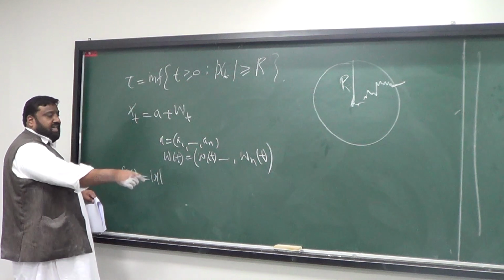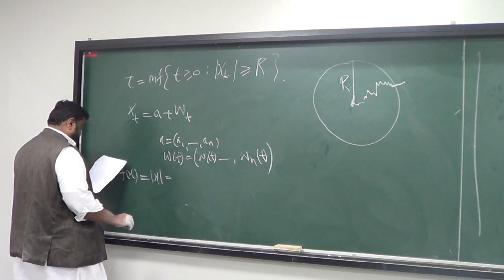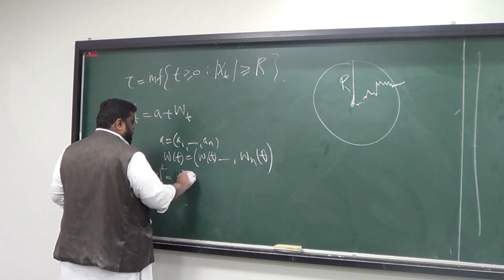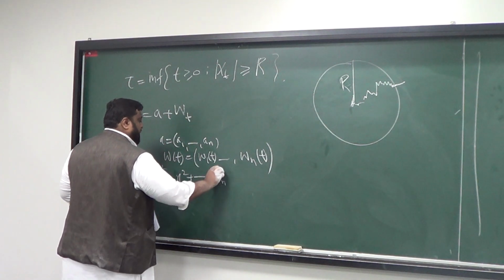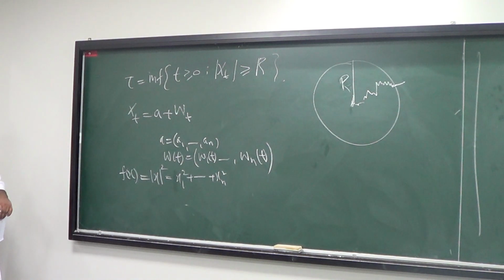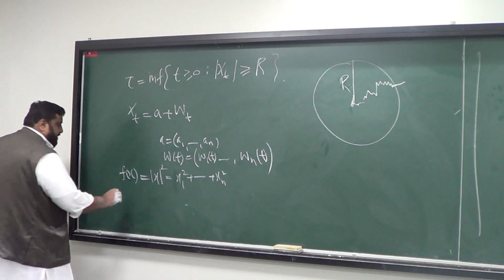where x is a vector in Rn. So it's going to be what? x squared. So it's going to be x1 squared plus up to xn squared. So I'm choosing this f, and for this f I'm applying the Dynkin formula. So what does the Dynkin formula say?